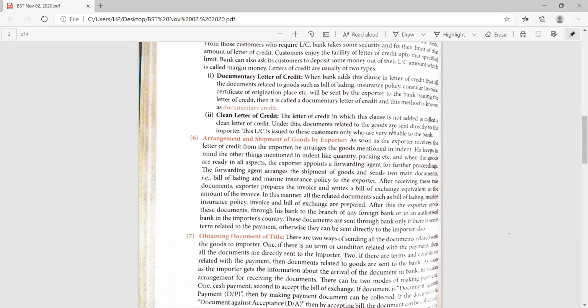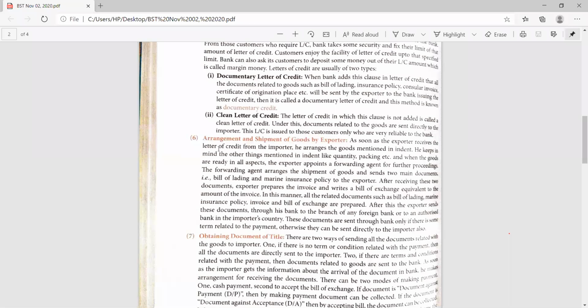Under this, documents related to the goods are sent directly to the importers. And this letter of credit is issued only to those customers who are very reliable to the bank. So please mark the in-between question. You may get that what is a letter of credit, what is a documentary letter of credit, what is a clean letter of credit. So don't get confused whenever you get any 1 mark question. Read it thoroughly, mark a star against these points. You might have a 1 mark question or a short question for explaining these terms.